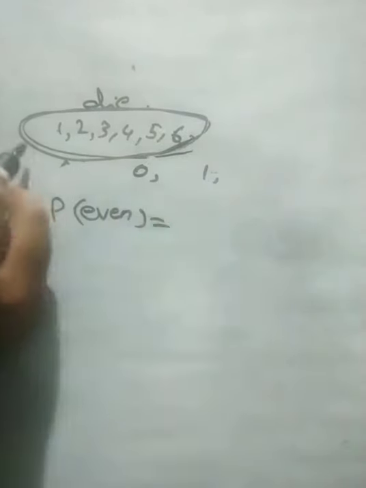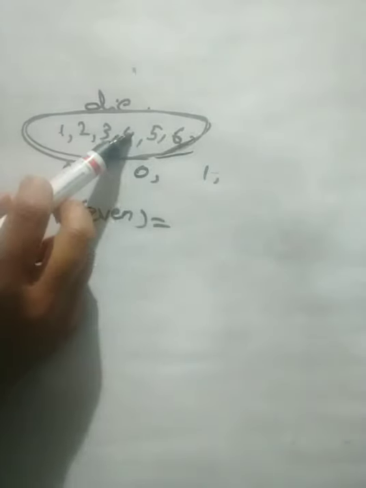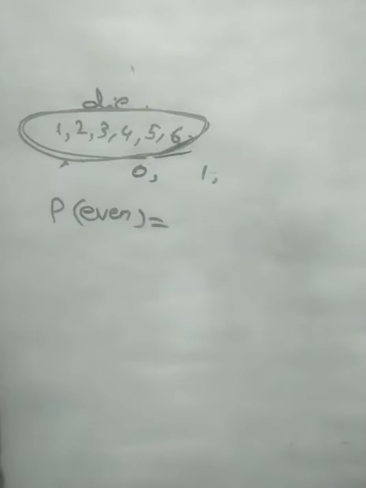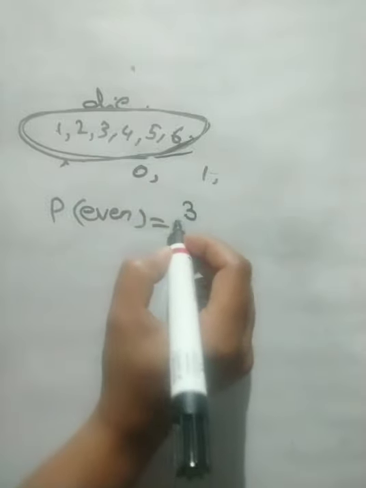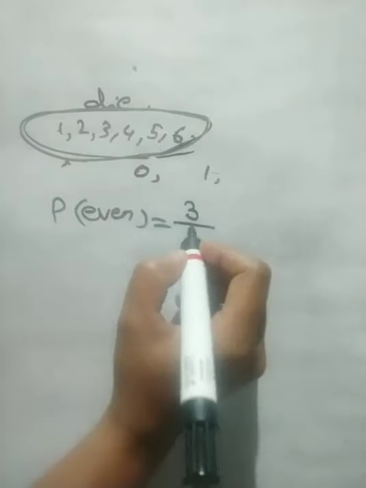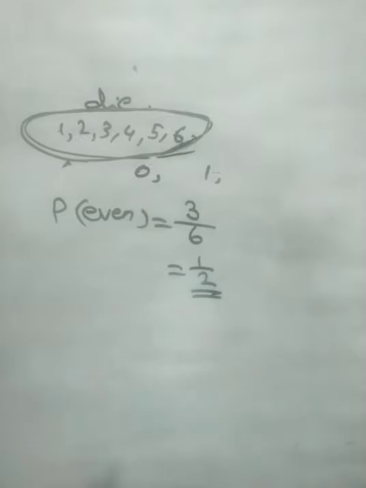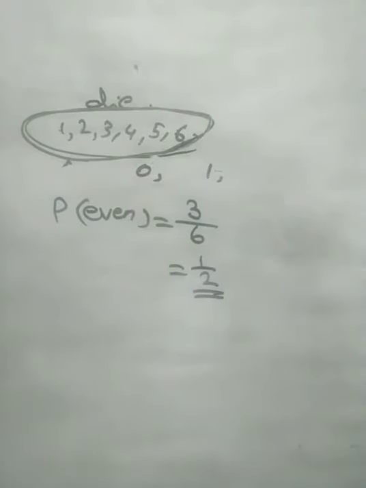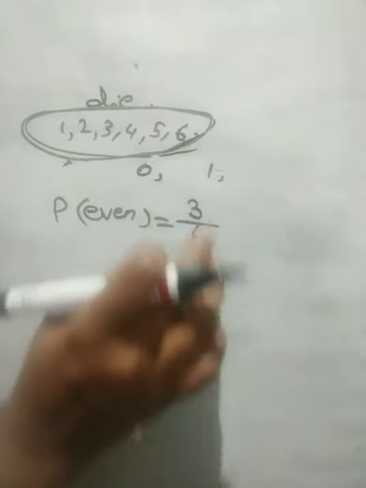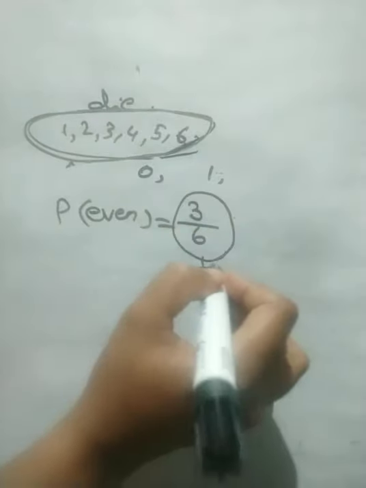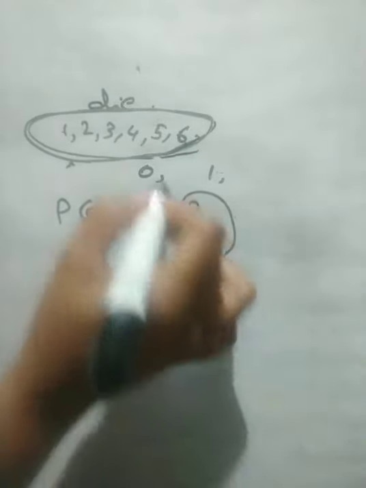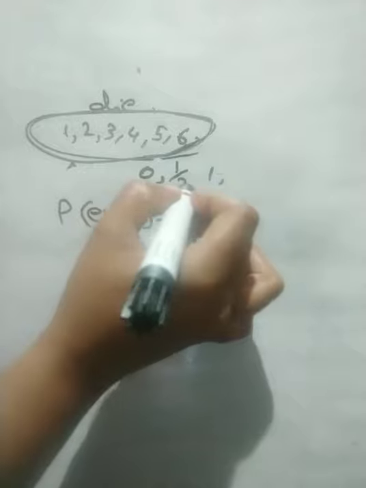How many even numbers are here? 2, 4, 6 are even numbers. So 3 even numbers, total outcomes 6. So here 1 on 2 is the probability of even, that is 3 on 6. Anyway, this 1 by 2 is between 0 and 1.